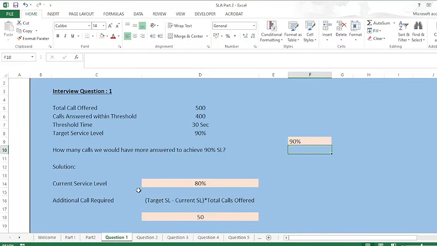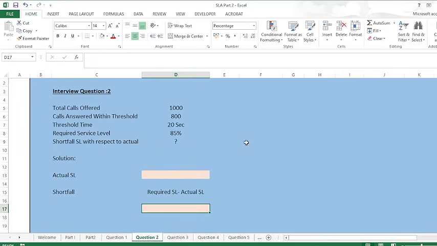Right. So basically the interviewer wants to check whether you can understand the question, that is, how many calls that particular process or agent would have had to handle on that particular day to achieve this percentage of SL. So moving on to the next question.